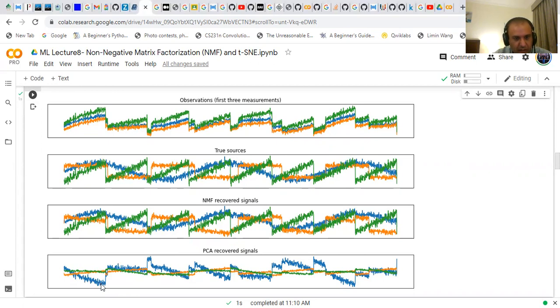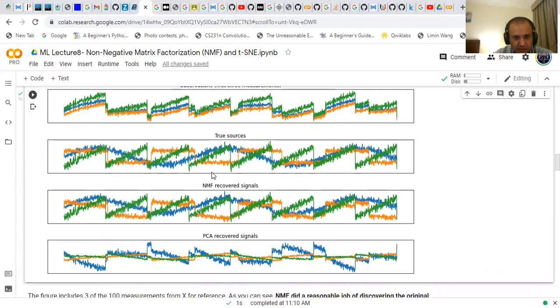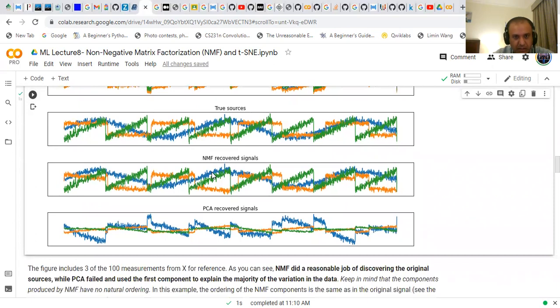Only the blue signal can be observed with a great amount of variance, but its shape is not exactly that of the true source. In NMF, the shape of all these signals is almost the same as in the true source. So we can say that NMF has better recovered the three signals in a mixture of the signals. This is the main intuition behind non-negative matrix factorization.